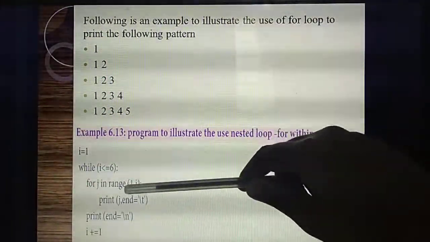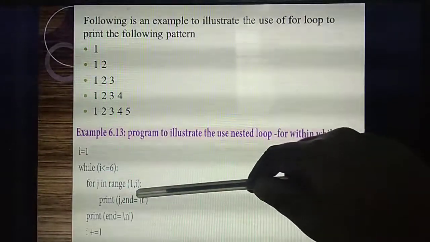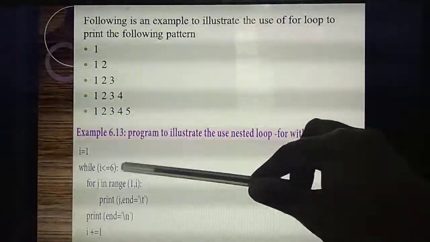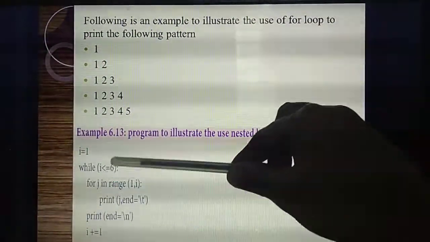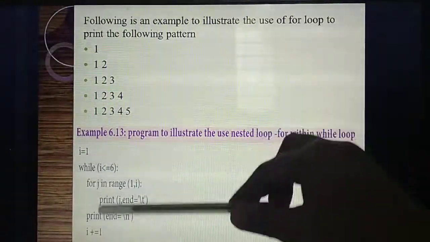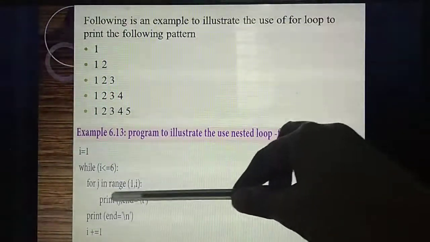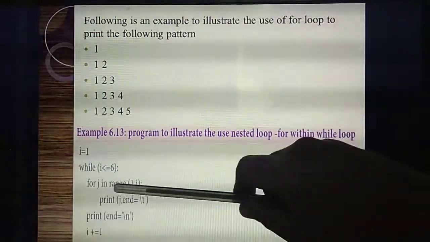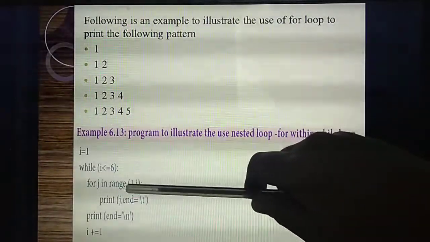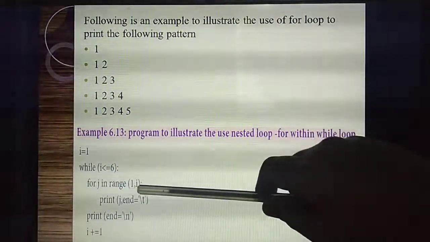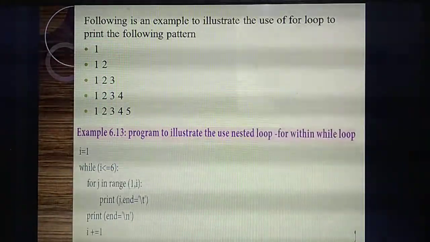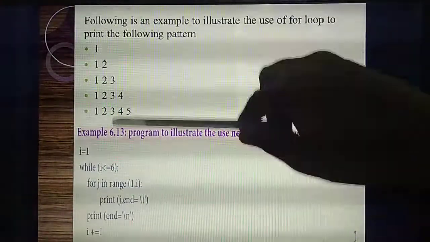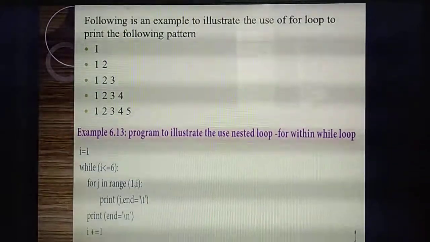First 1, then 1, 2, then 1, 2, 3, then 1, 2, 3, 4. So how will it print? Listen, I am giving 1, comma i. That means each time the value will be added here. Next line, which variable do you need to print, i or j? j. Why? Because of the condition 1, comma i, that means 1, 1; 1, 2; 1, 3. Everything will come inside the variable j. So you need to print j, then backslash n. That means at the end of the line it will automatically move to the next line.